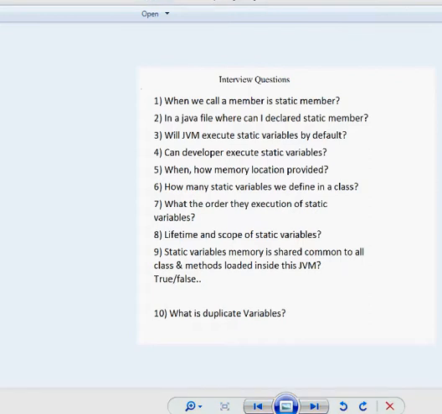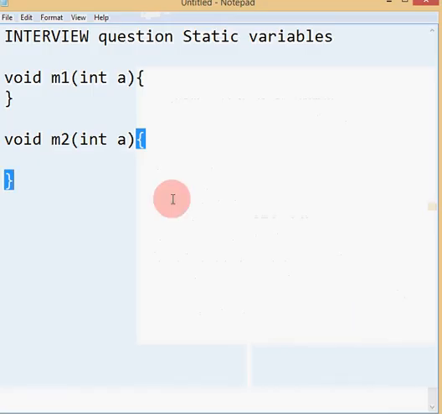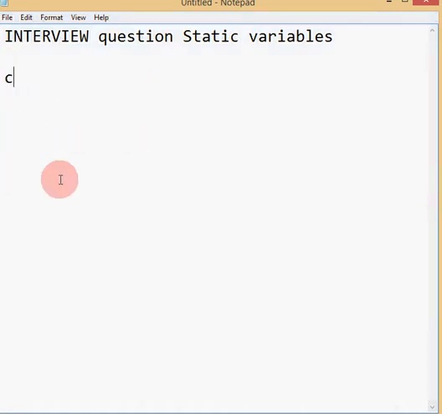Then the question: how do we differentiate a static variable from a local variable when both have the same name? Here is the example. Suppose I have created a class called Example. Inside the class, I declare a static variable, static int a equal to 10.